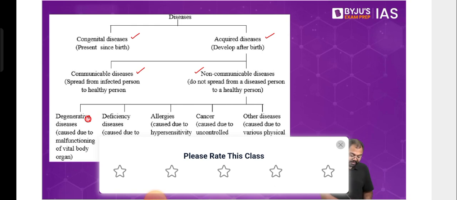For example, we have degenerative disease. Degenerative diseases are the ones which normally happen with time. After a certain age, the vital organs of the body will start to malfunction, or various organs of the body will not function with the efficiency that they used to. Overall, all these things will happen, and ultimately it will lead to certain kinds of diseases. That's why these are called degenerative diseases.